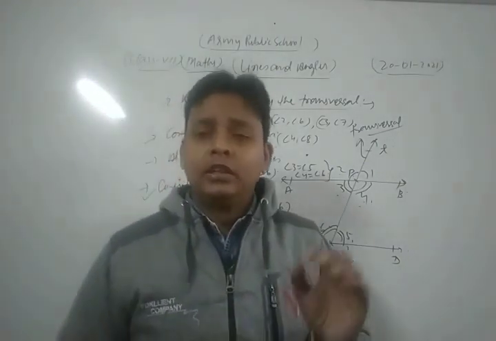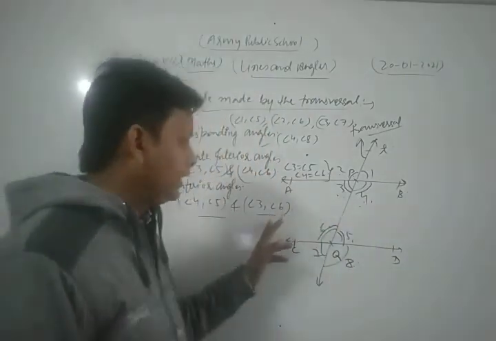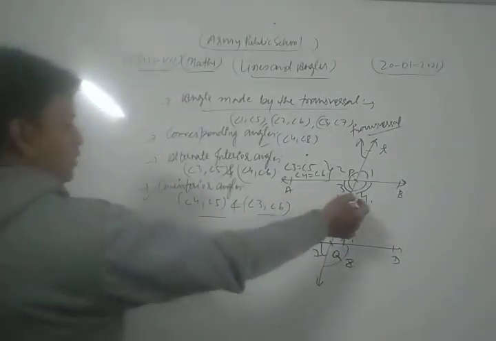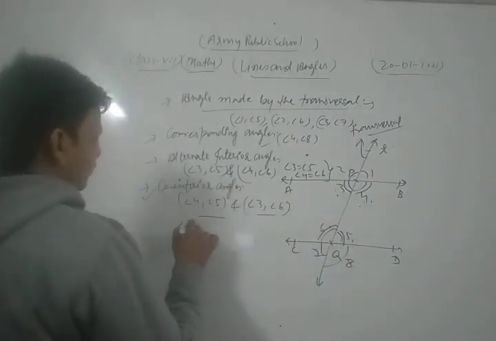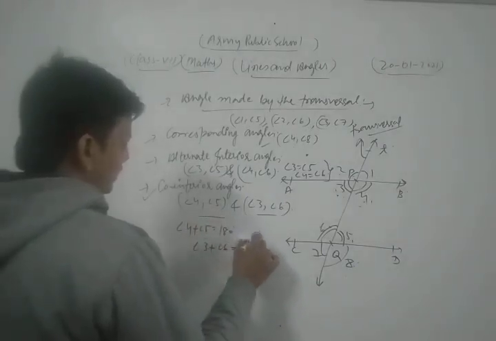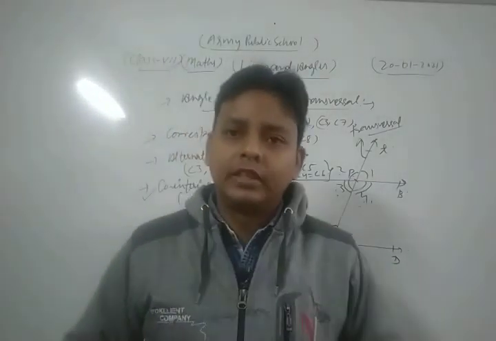And the relationship between co-interior angles is that the pair of co-interior angles are supplementary to each other. Means their sum of measures is 180. Means angle 4 plus angle 5 is equal to 180, and angle 3 plus angle 6 is also equal to 180. So these are the concepts of angles made by the transversal T.